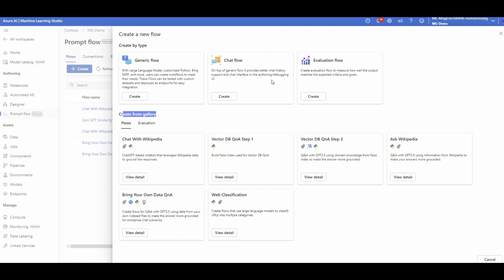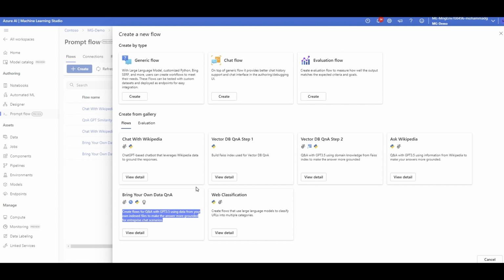And I want to use two of these examples to show you how prompt flow works. For example, if you want to start with chatting with a specific source of data, use this one. This one has chat with Wikipedia, so you can start modifying that. Or bring your own data. Remember, we created a video on how you can chat with your own company data. Here is an example of that in the gallery. Click on it, start modifying that and run it to see how it works.